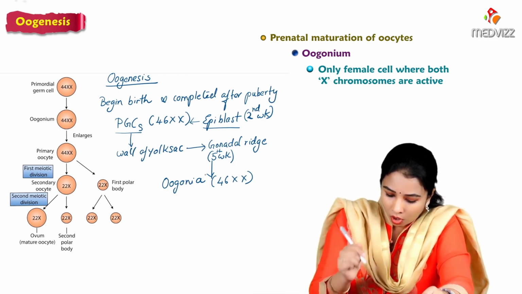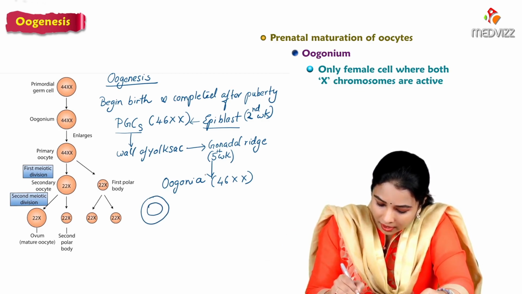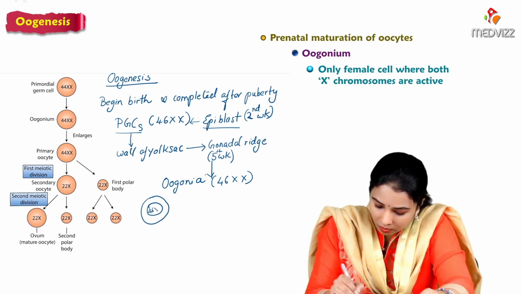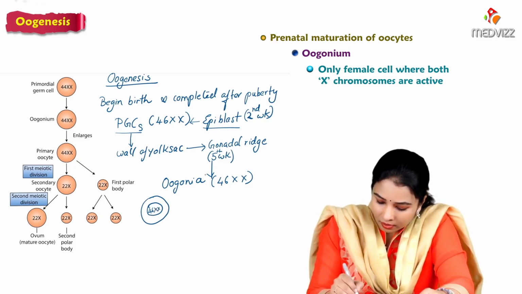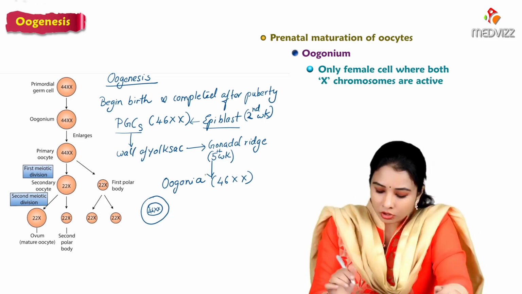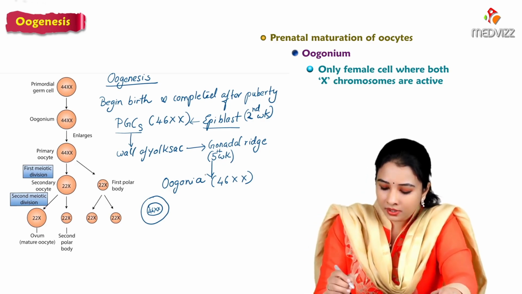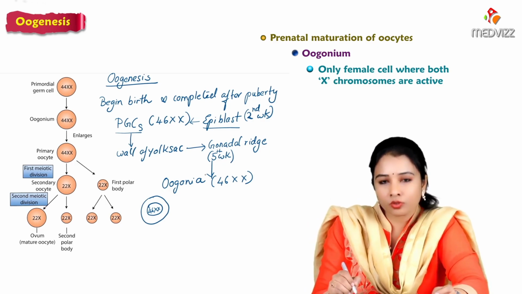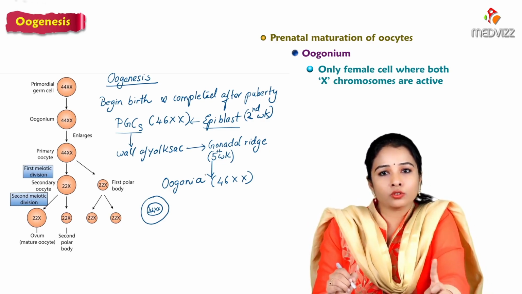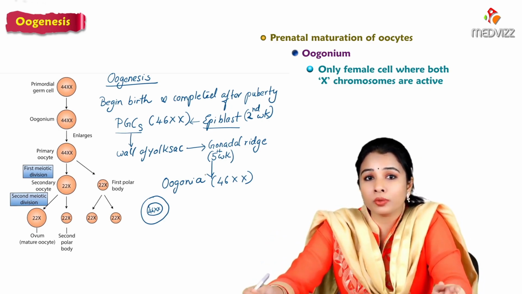In a normal cell in females, we have 46 chromosomes, that is 44 autosomes and 2 sex chromosomes, XX. These 2 X chromosomes are not active all the time. Inside the nucleus, only one X chromosome is active all the time, because only one X is needed for a normal life.